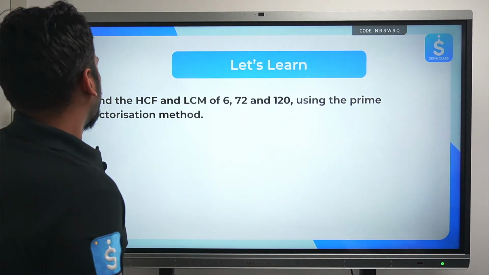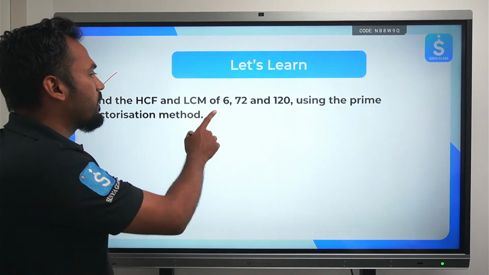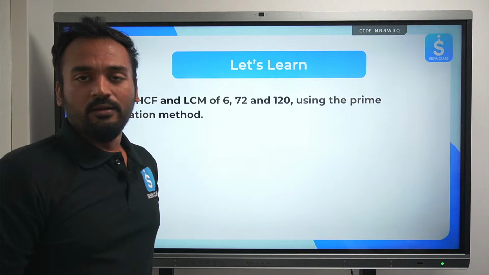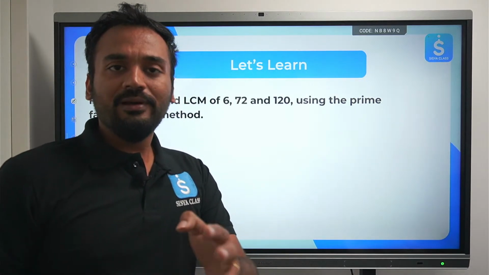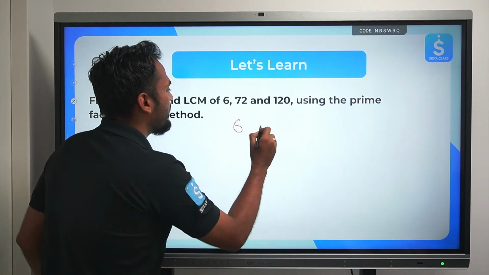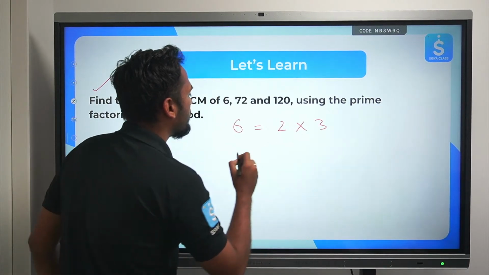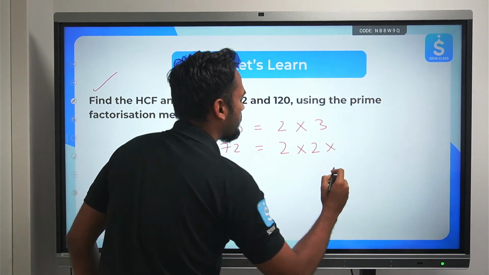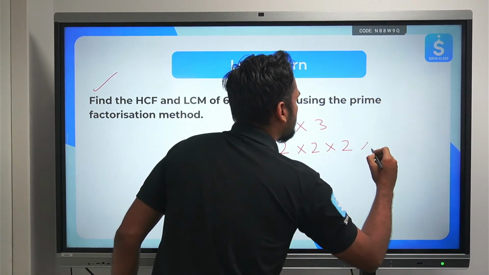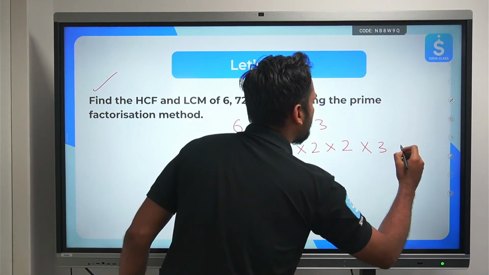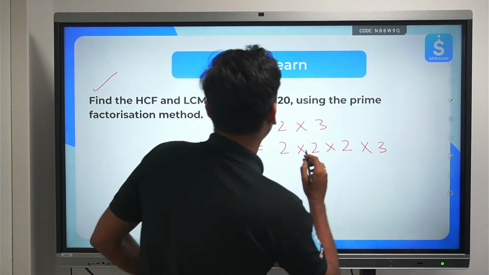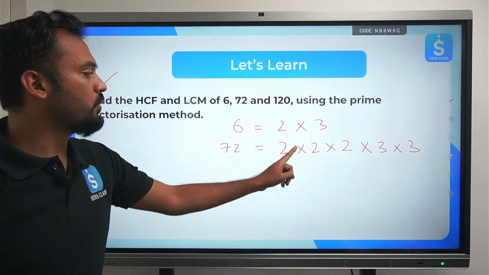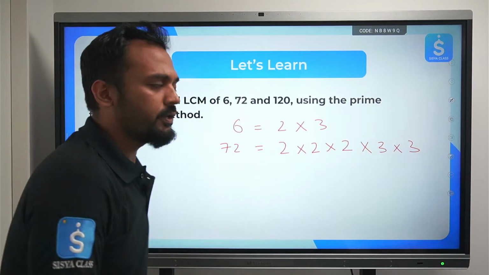Let's move ahead. Find the HCF and LCM of 6, 72 and 120 using the prime factorization method. So same method, not 2 numbers, 3 numbers let's do. 6, the prime factorization is 2 into 3. 72, it's 12 into 6, which is 2 into 2, 4, into 2, 8, 8 into 3, 24, 24 into 3, 72. So 2 to the power 3 into 3 square. Clear? 2 cubed is 8, 8 times 9 is 72.